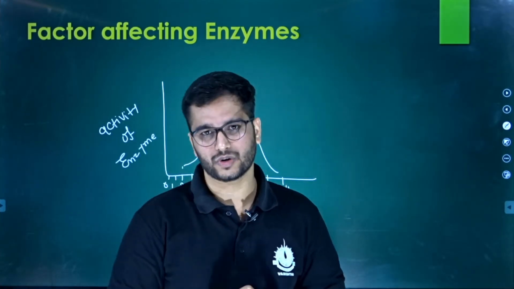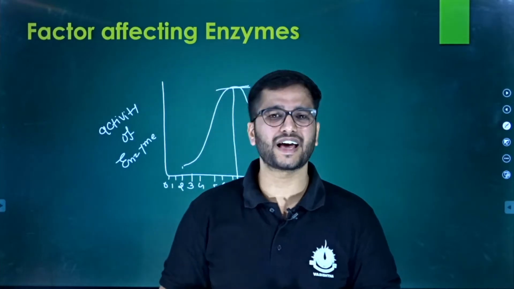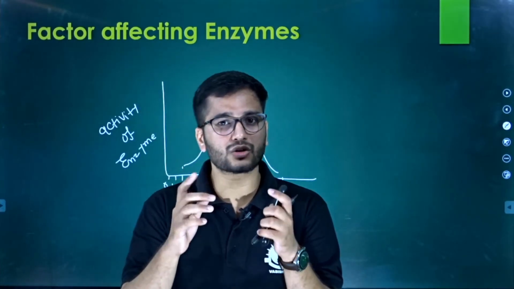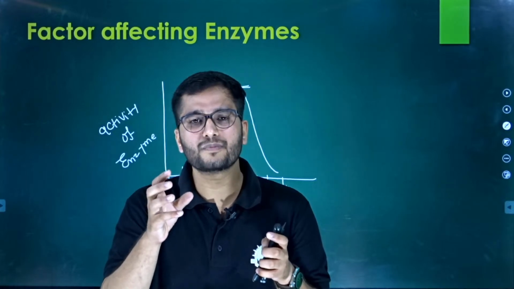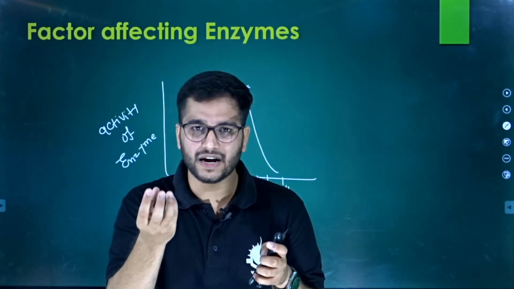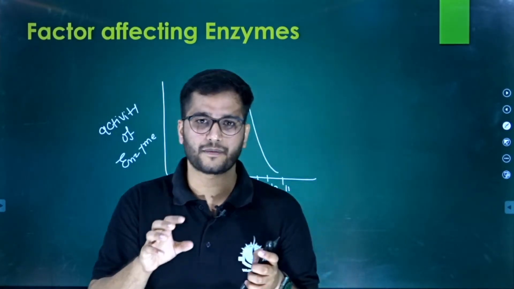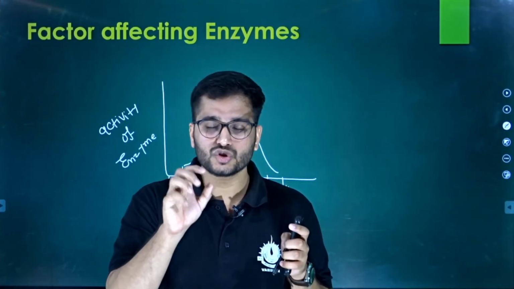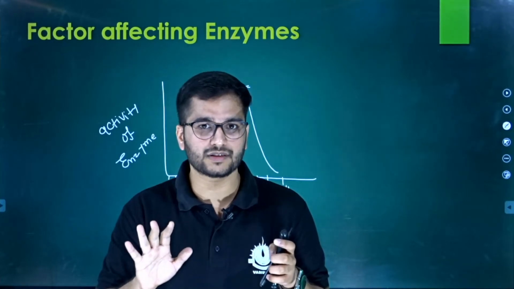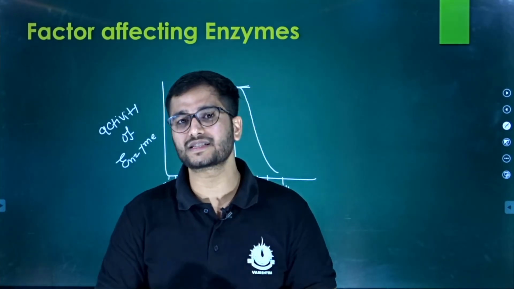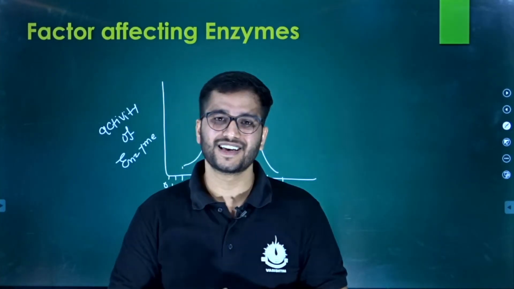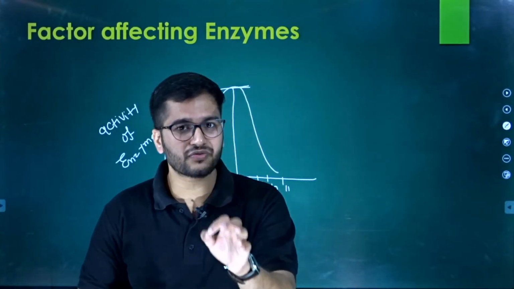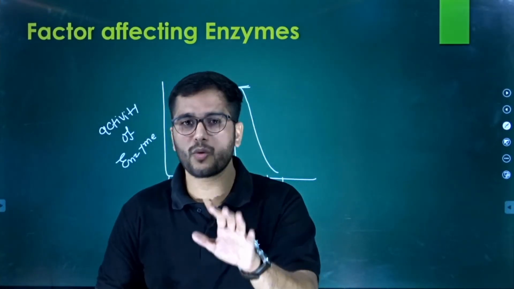Now you might ask, sir, what about lysosome? We'll talk about the lysosome. A lysosome normally contains a particular group of enzymes, about 50 types of enzyme, and these are acid hydrolases. That means they do their optimal work at low pH.